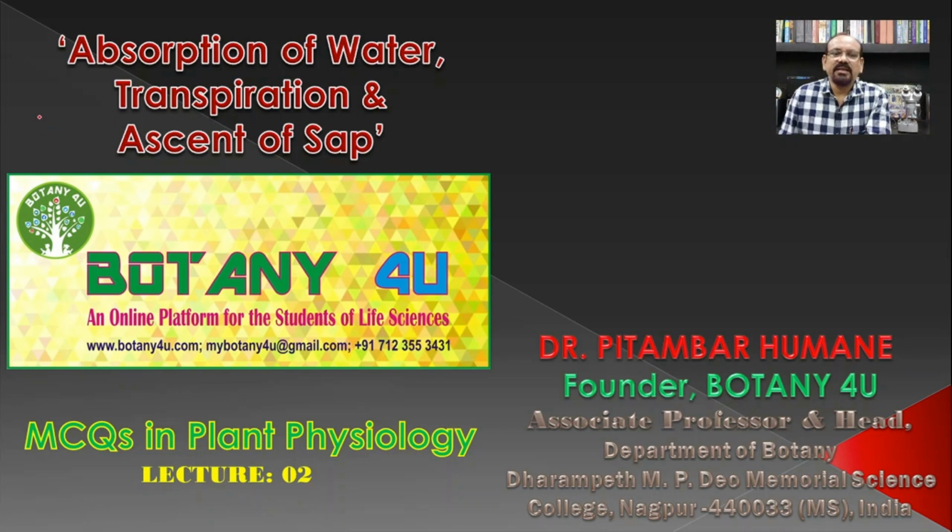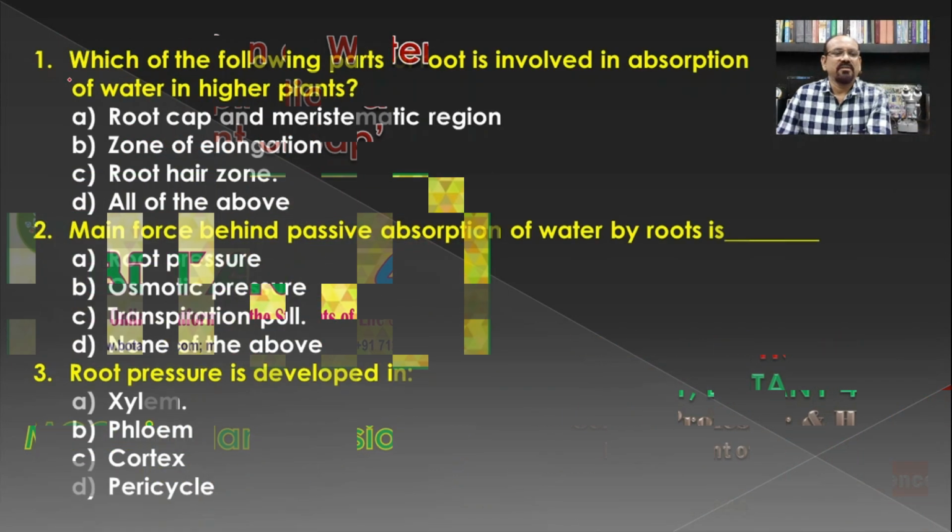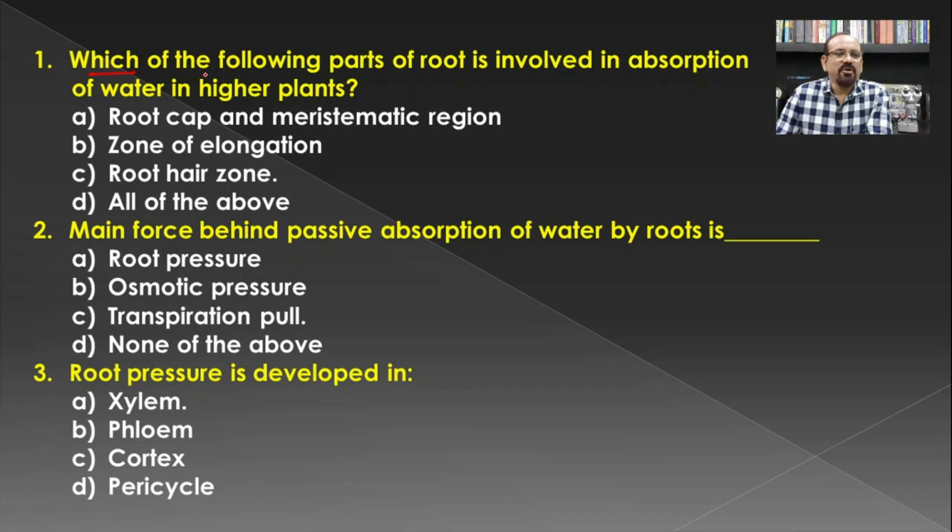So let's see today's topic, that is MCQs based on absorption of water, transpiration and ascent of sap. The first question: which of the following parts of root is involved in absorption of water in higher plants?